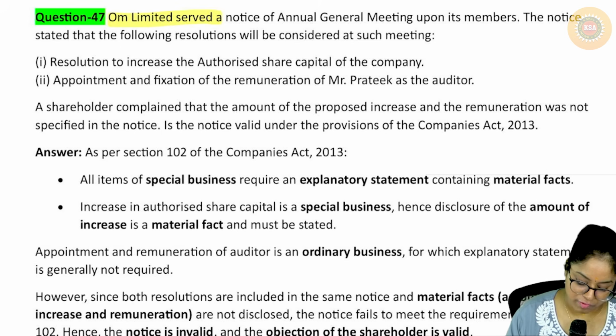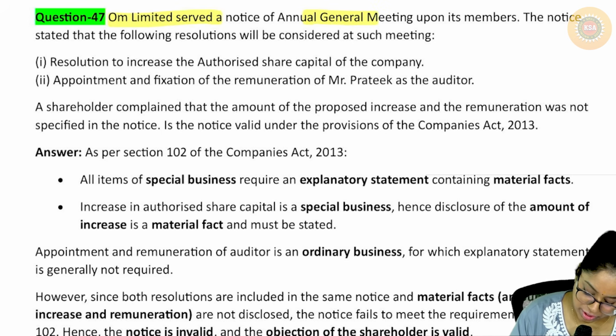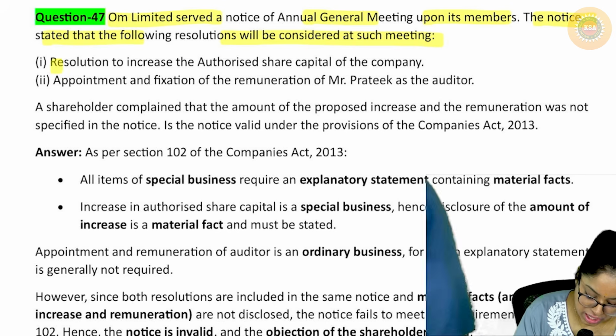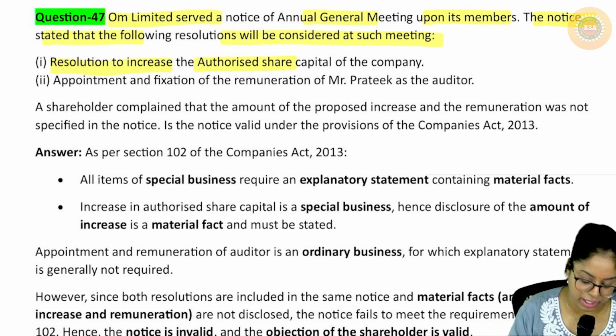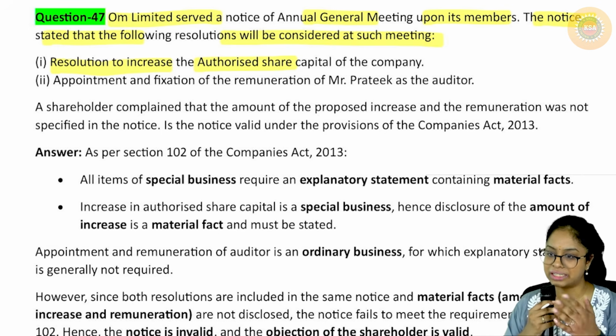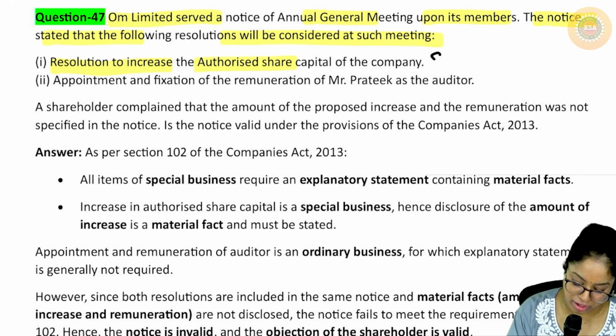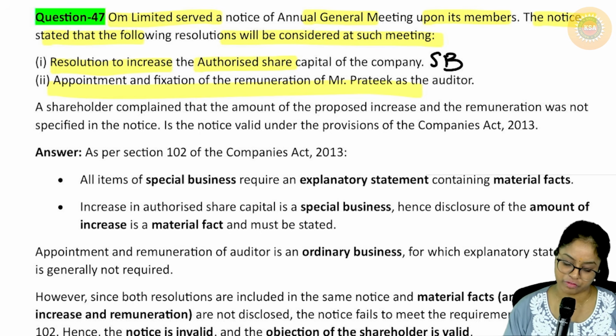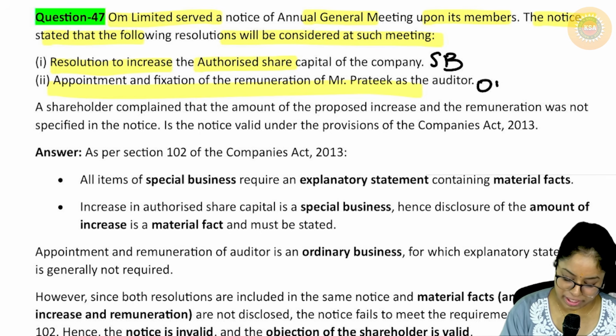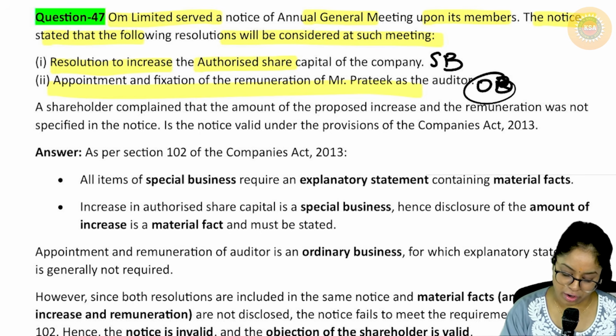Om Limited served a notice of AGM upon its members. The notice stated that the following resolutions were to be passed. Resolution to increase the authorized share capital of the company. You tell me, is it ordinary business or special business? So this should be a special business. Appointment and fixation of remuneration of the auditor. Appointment, fixing remuneration and all is the ordinary business.